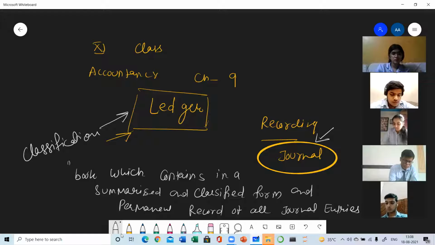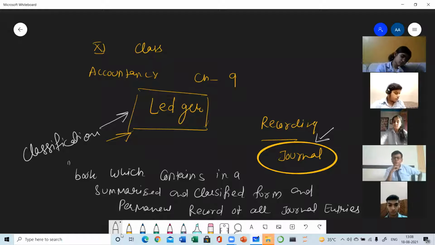It means if we want to make the ledger, there must be a journal entry. With the help of journal entry, the ledger will be prepared. So the first step is making of journal, then the next step is making of ledger. When we are making the journal, in each journal entry there are at least 2 accounts. Then those accounts will be posted to the ledger.